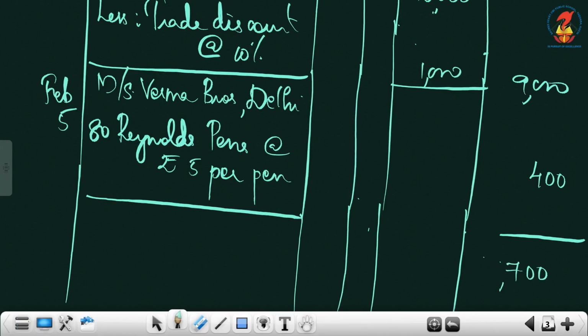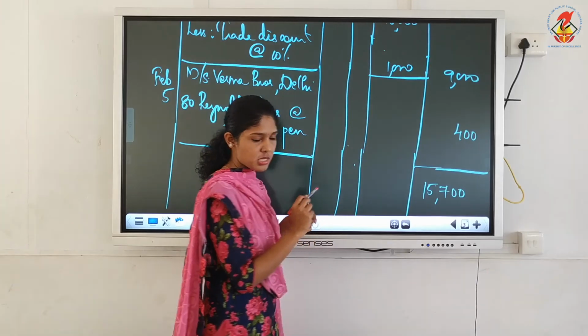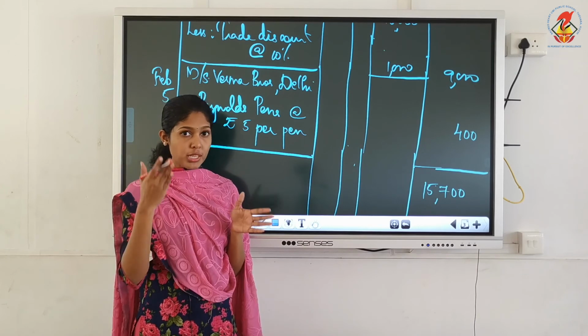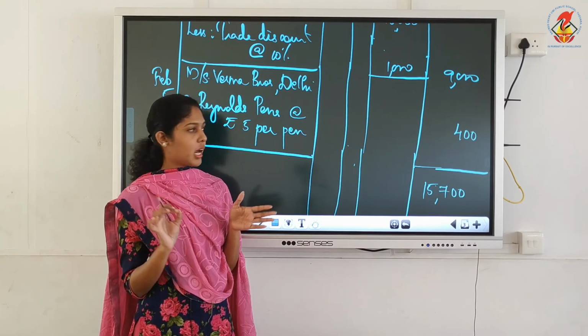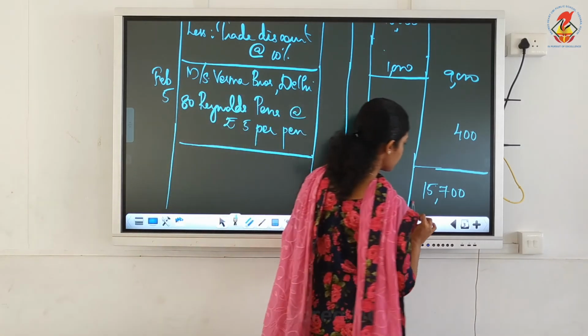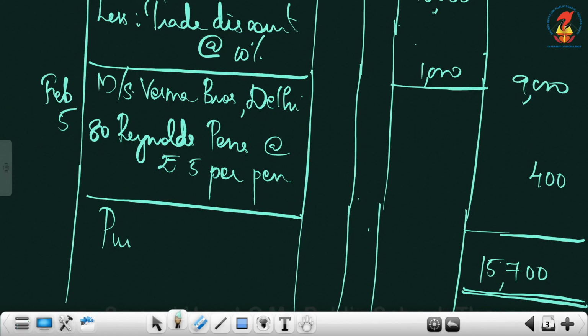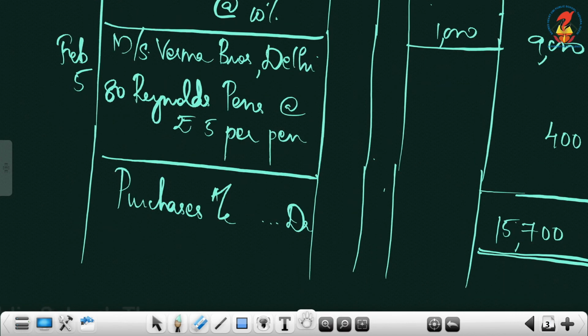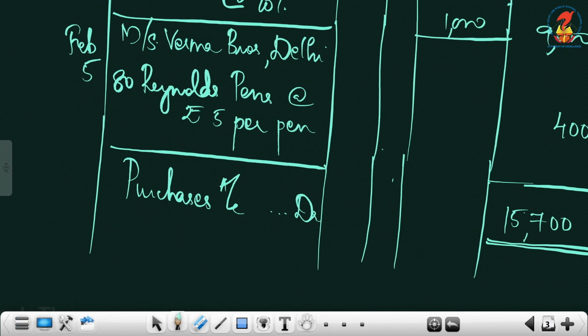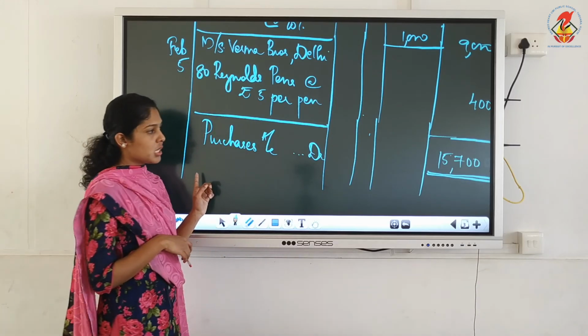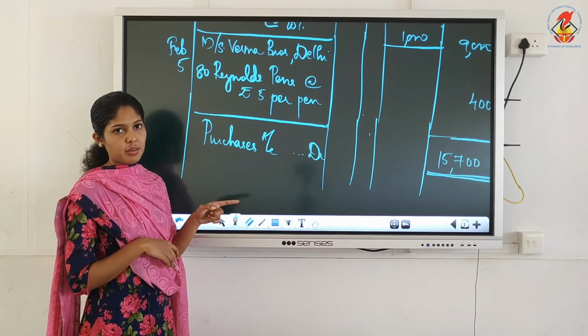Take a rough paper for doing calculations, or you can do it on the back side of your notebook. Not as a working note, not in your margins, it must be done separately on a rough calculation sheet. Now you can just double line this total figure, and in the particulars column you write purchases account, put 3 dots like this and write DR. Purchases account will always have a debit balance. So you write it as DR.